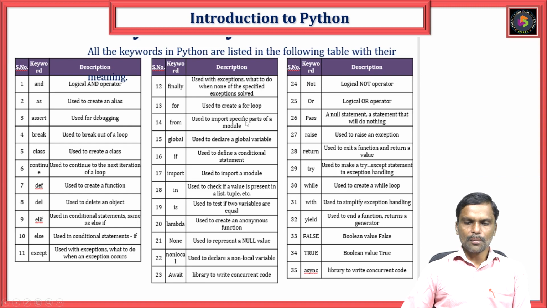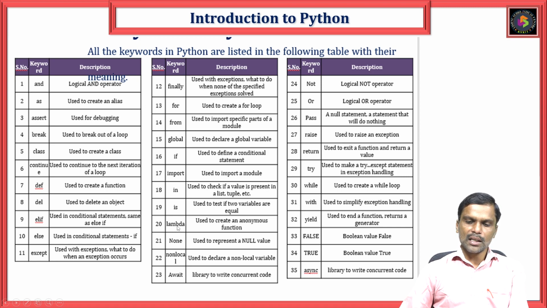From, to import a specific part. Just now we have seen the import keyword, used to import modules. Global, to create a global variable. You know that in the C programming language, the variables which are outside the local ones are called global variables. That means outside of main. In, used as an operator to check whether a value is present in a list, tuple, or whatever it may be. Is, used to test if two variables are equal.